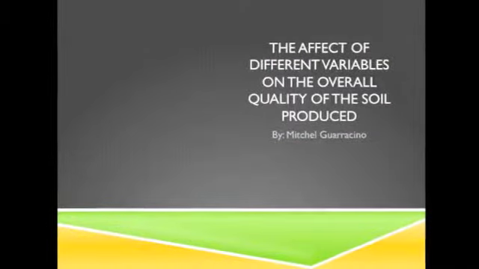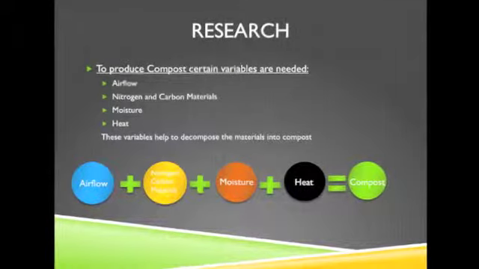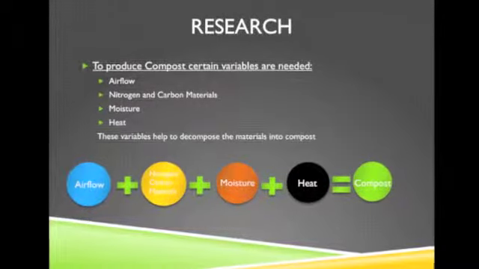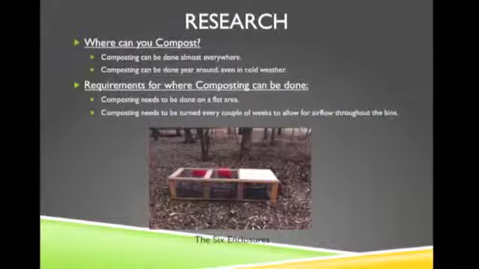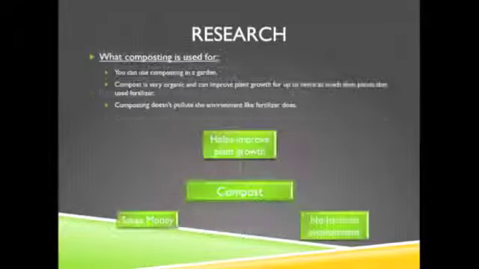The effects of different variables on the overall quality of the soil produced. Airflow, nitrogen and carbon materials, moisture, and heat are the essential materials for producing compost. Composting can be done year-round at every temperature and should be turned every couple weeks. You only need a flat area.